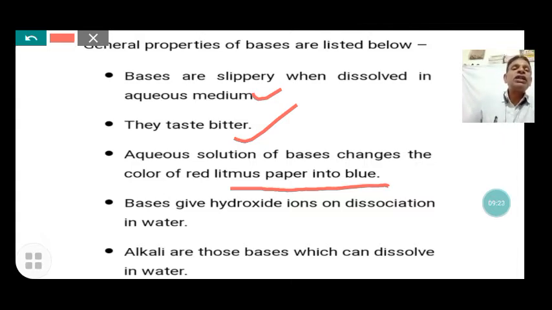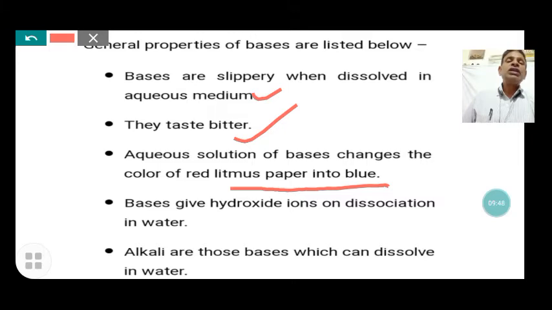Bases give hydroxide ions and dissociate in water. All alkalis are bases which can dissolve in water. Only a very small number of bases dissolve in water. The oxides and hydroxides of alkali metals dissolve in water, such as lithium oxide, sodium oxide, potassium oxide and cesium oxide.